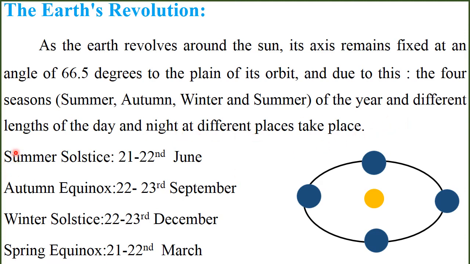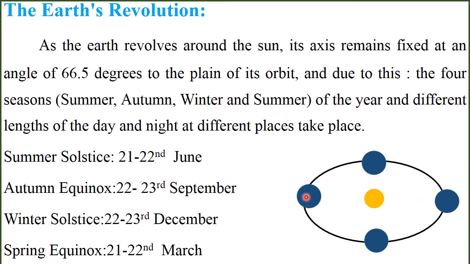These four seasons' names are given here, and first of all we see this word description, revolutions or revolves. This is the sun and this is the elliptical path around the sun on which our earth moves.